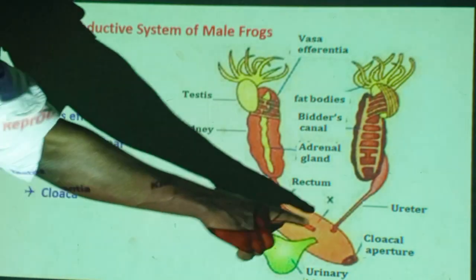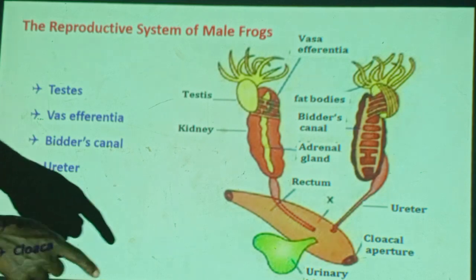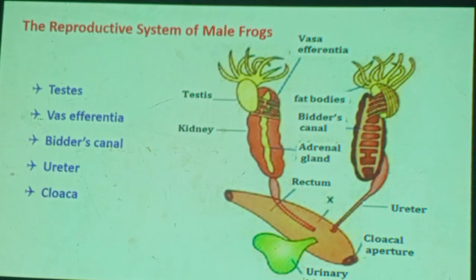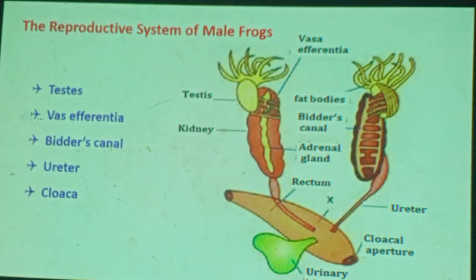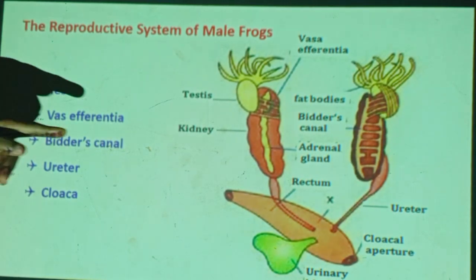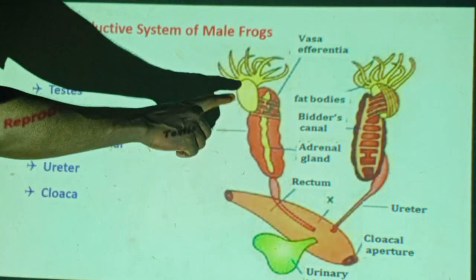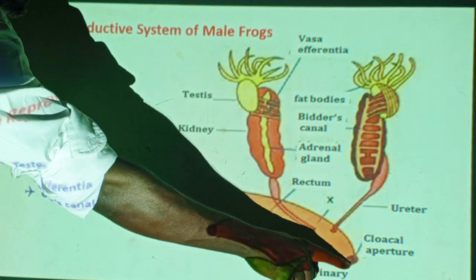Urinary waste is deposited here, and it comes out of the body. First, it has to pass through the cloaca, and digestive waste also comes through this. Therefore, the cloaca is a space which serves as a passageway for urinary waste, digestive waste, as well as the male's sperm in the case of the male. The male's sperm also passes out. This is known as the cloacal aperture.